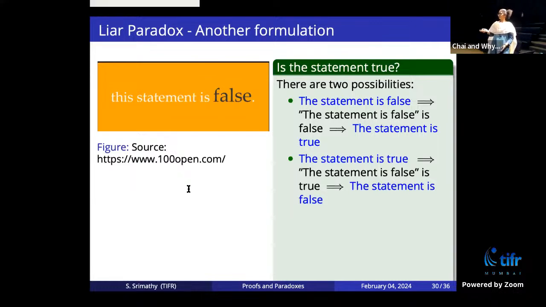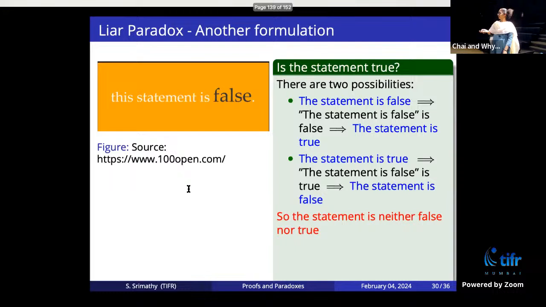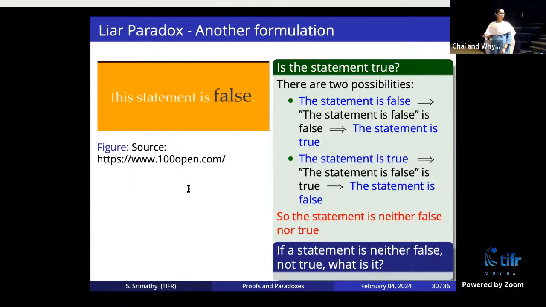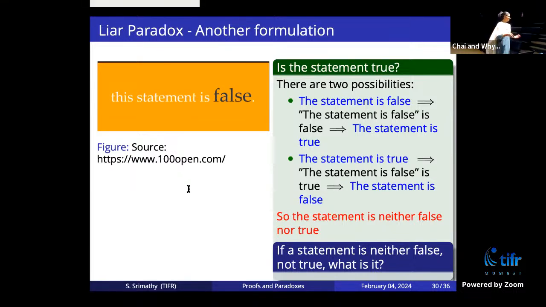A statement like this is self-referential. It refers to itself and leads to contradictions. Okay, so it's a paradox. So now the statement is neither true nor false. Then what is it? If a statement is neither false nor true, what is it? So forget about proving something. If you're not even sure about the statement, what about this? All this story about mathematical proofs comes from proving some statement. If the statement itself is not consistent, forget about proofs.